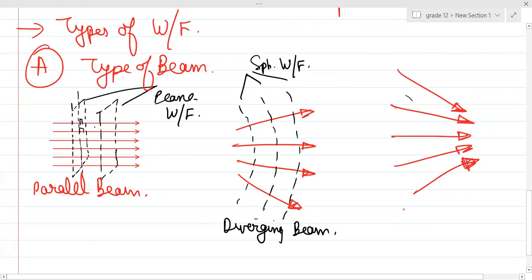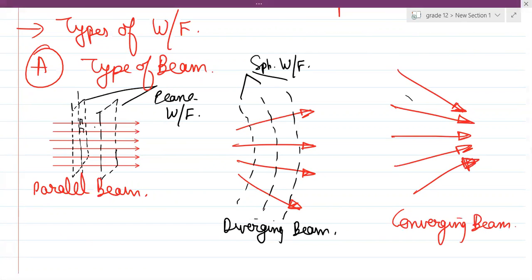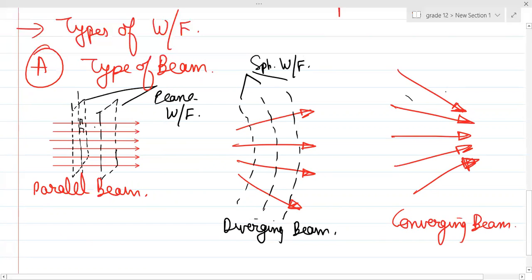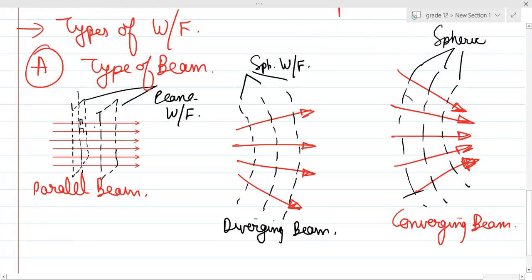So if you have a converging beam, then you will have wavefronts like this. Again, these wavefronts will be spherical. But can you see the convex and concave wavefronts? This is a convex wavefront, and these are your concave wavefronts.